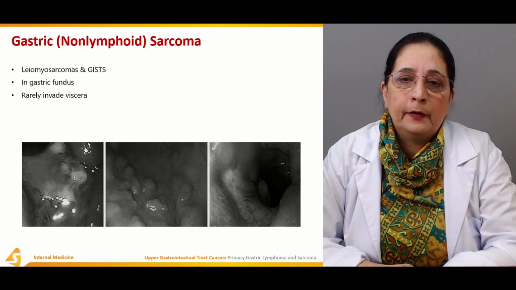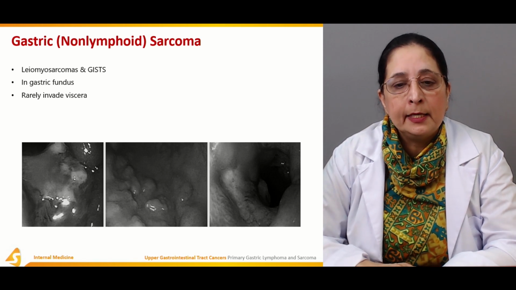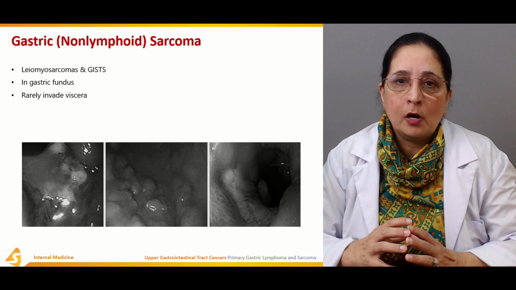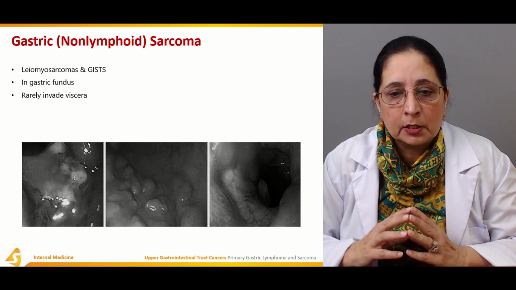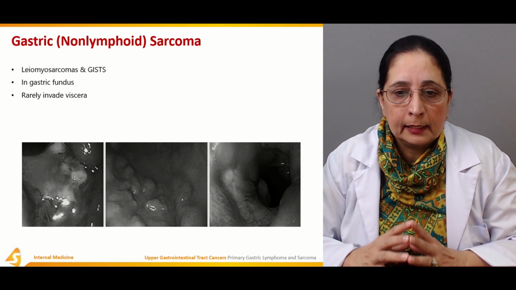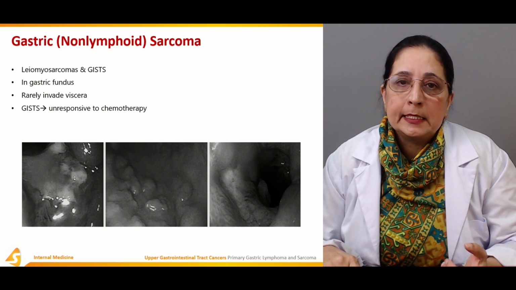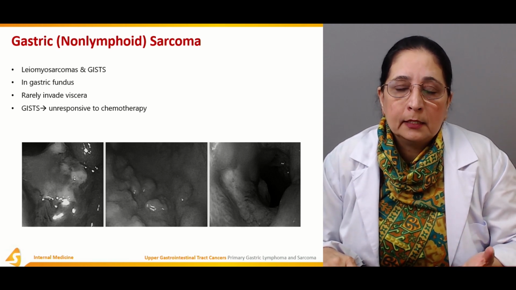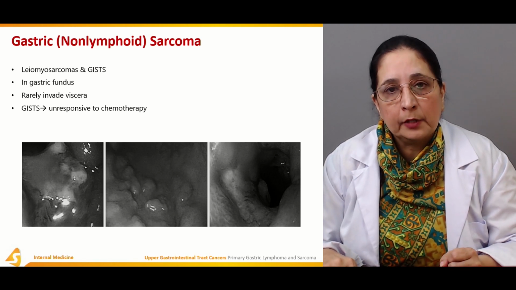This type of tumor or sarcoma rarely invades the viscera. So they do not invade the viscera or other structures or organs present in the abdominal cavity. GIST types of sarcomas are unresponsive to chemotherapy.